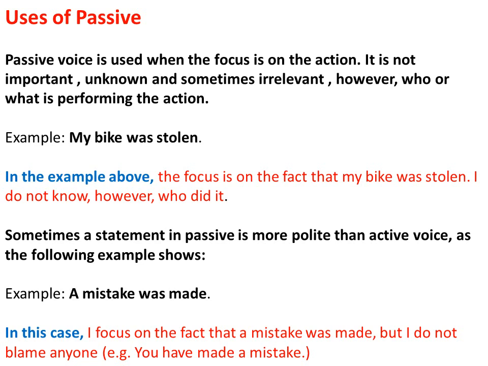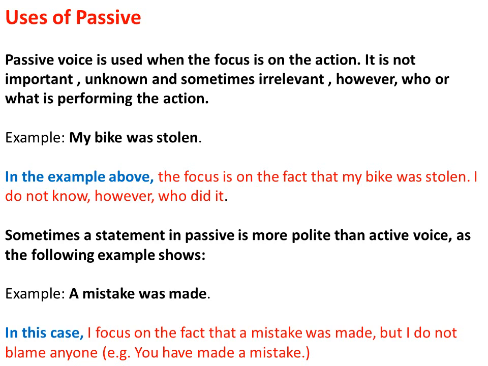Sometimes a statement in passive is more polite than active voice, as the following example shows. Let's read this example. A mistake was made. In this case, I focus on the fact that a mistake was made, but I don't blame anyone.